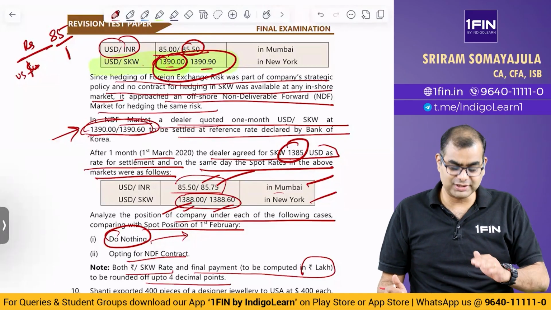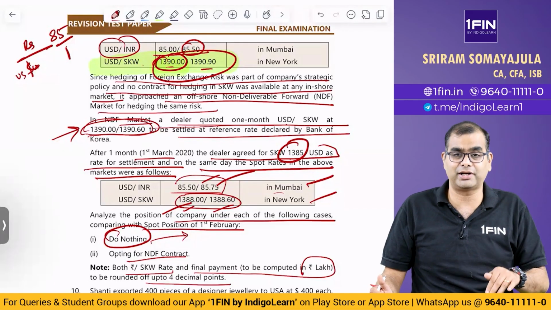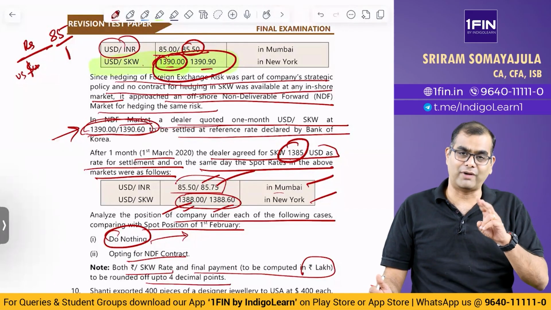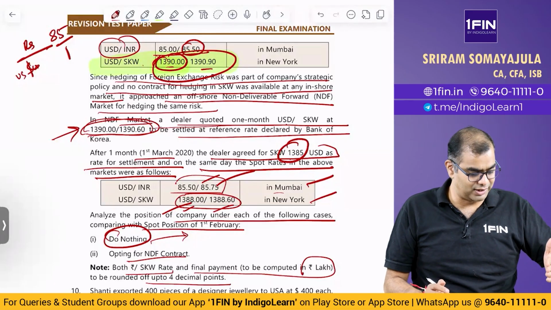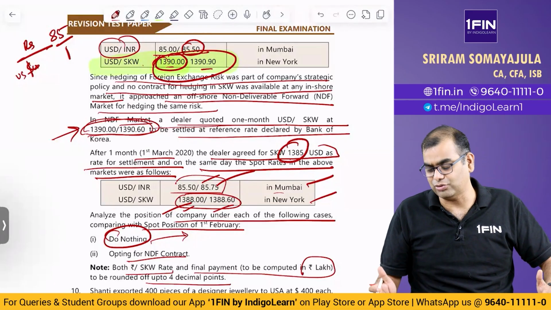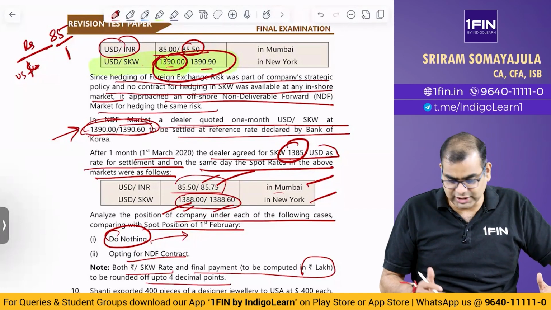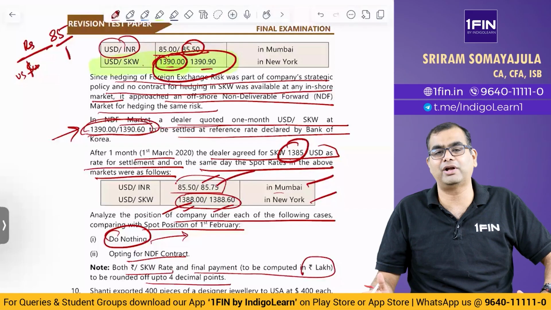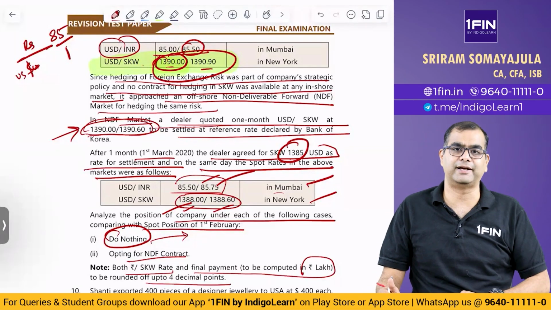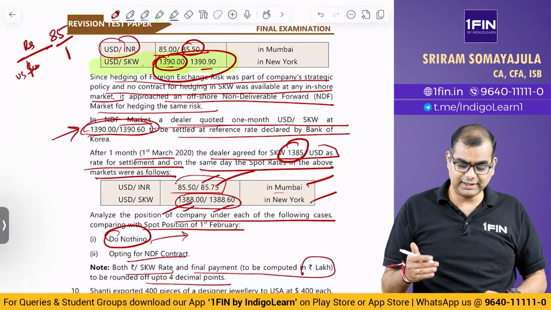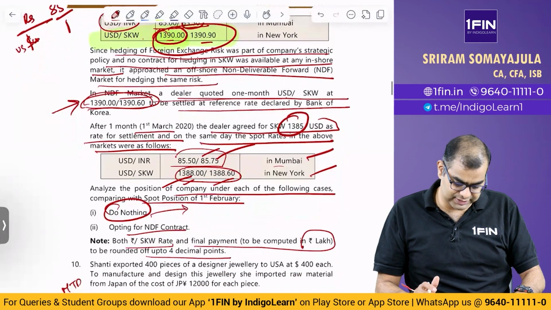You can do both legs. I mean, you can do one leg there, one leg here. But in this particular question in the material, they have solved as if only one leg is hedged. I hope you have understood what I am saying. In the previous case, we did one transaction in INR USD, other transaction in USD Korean won. When you do NDF, will you do INR USD in India and USD Korean won outside India, or only USD Korean won outside India? If you look at the solution, they have assumed that only the USD Korean won leg is hedged, because they have not mentioned anything.